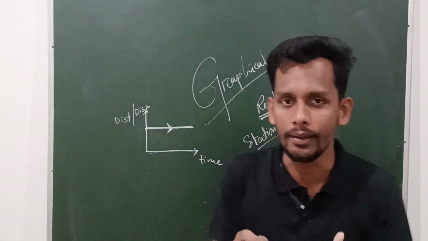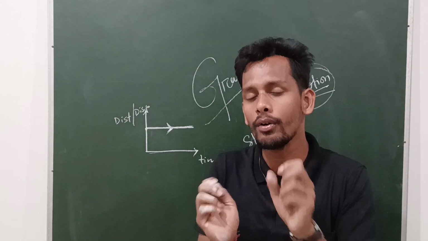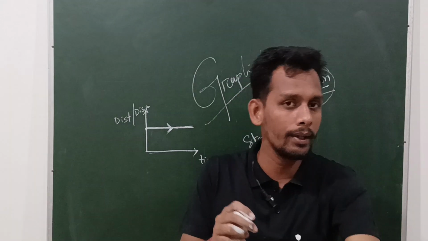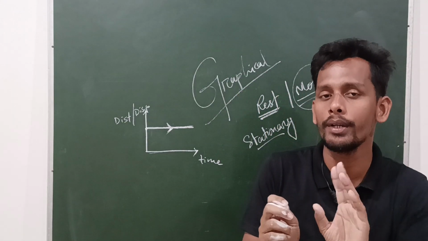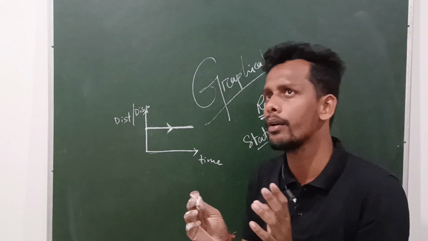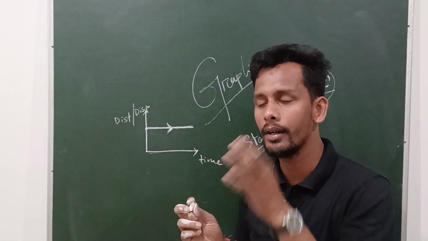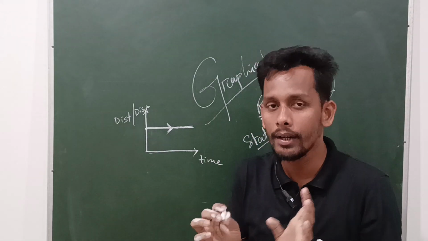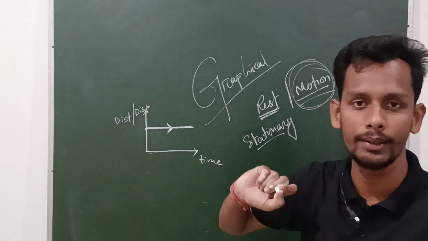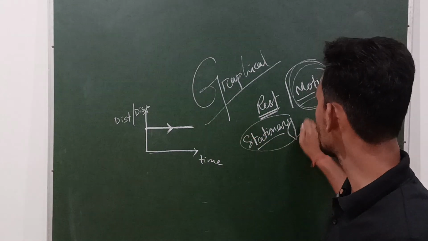Suppose we are at rest. If you are sitting in your room, then you are at rest. But in comparison to the other planets, the Earth is always moving, isn't it? So you are moving along with the movement of the Earth. Clear? And natural phenomena like day and night, and the changing of seasons, are all due to the motion of the Earth.